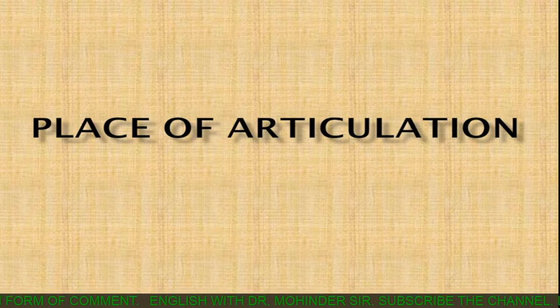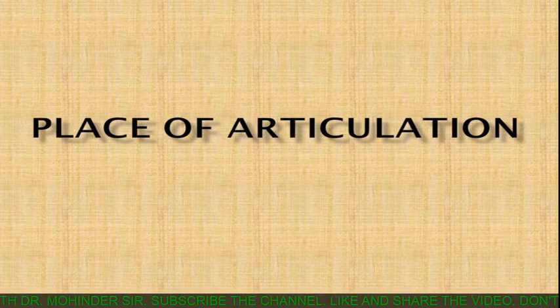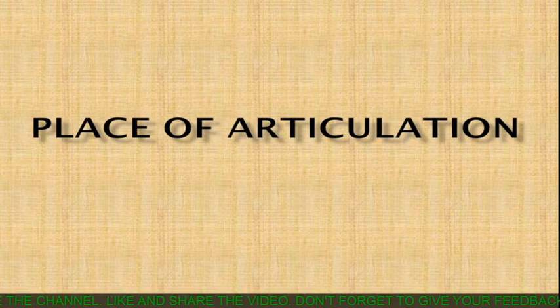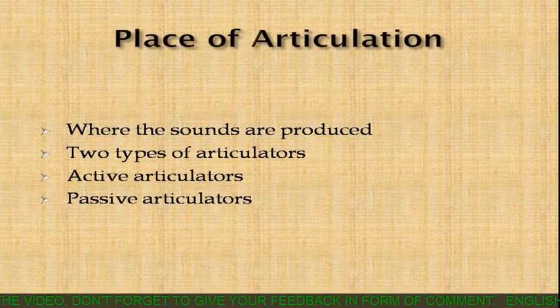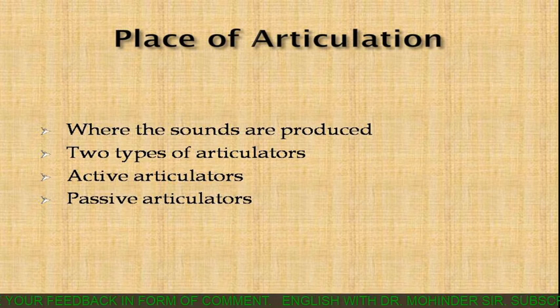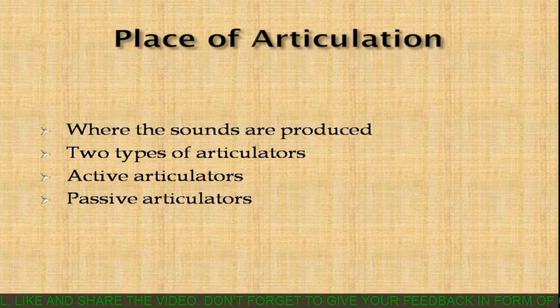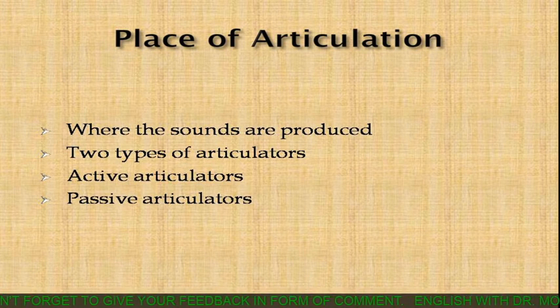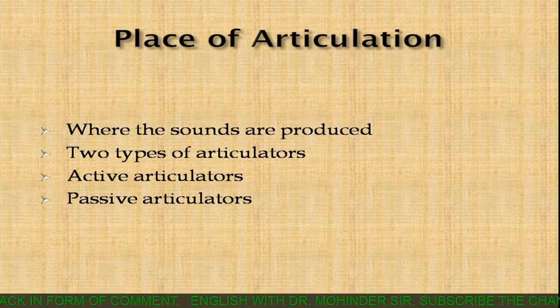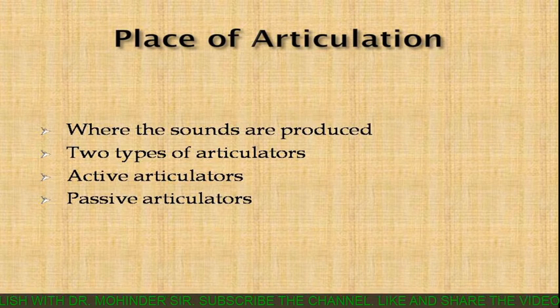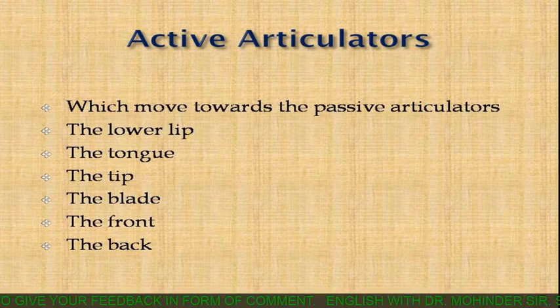First of all, you should know the meaning of place of articulation. Place of articulation means where the sounds are produced. That is called the place of articulation. Now, the articulators involved in the production of consonant sounds in RP are of two types: active articulators and passive articulators.